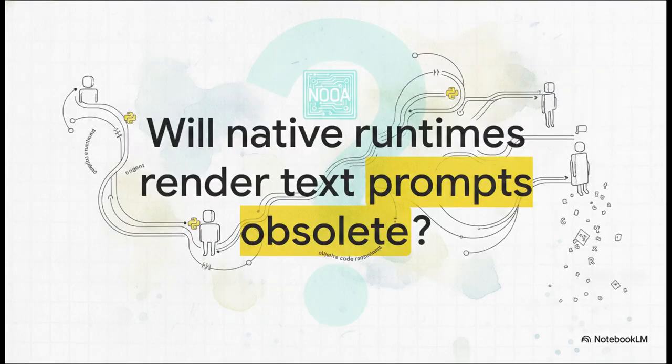We've seen how treating an agent as a native Python object drastically improves type safety, slashes your token costs, and boosts benchmark scores straight across the board. So I want to leave you with a final, provocative thought to consider today. If frontier models already inherently understand object-oriented programming with near-perfect fluency, will native code runtimes like NOA eventually render all disjointed prompt scaffolding and text-based tool calling completely obsolete? Looking at this data, it certainly seems like that's exactly where we're heading.